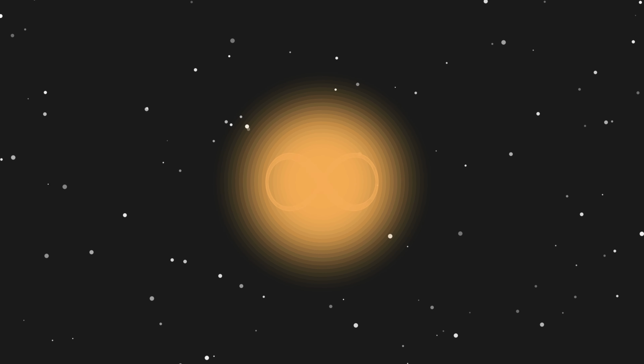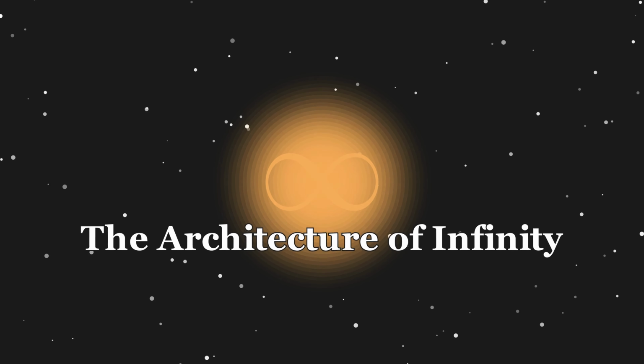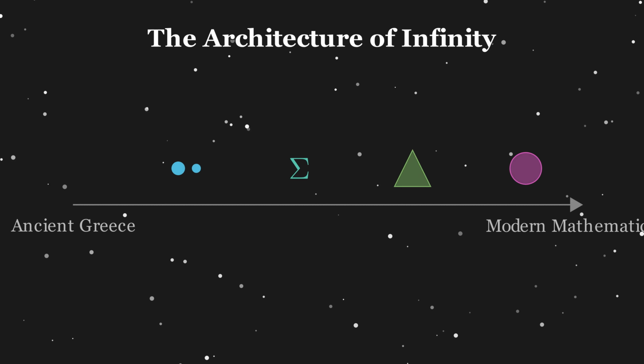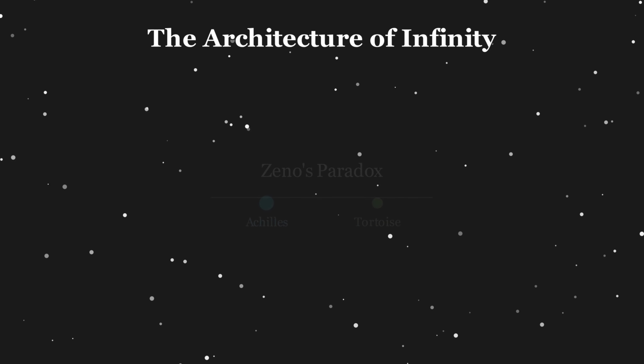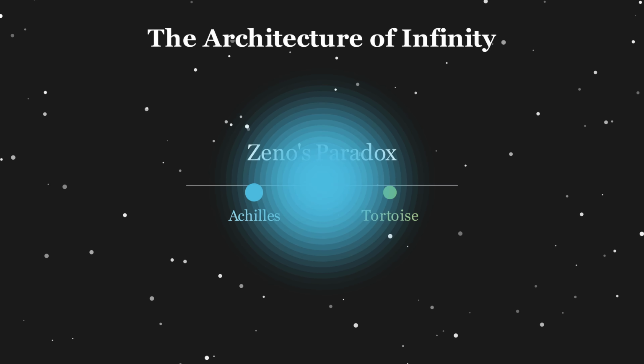What if I told you that infinity is not just a concept, but a hidden architecture that shapes everything around us? Today we'll explore how infinity manifests in our world, from ancient Greek paradoxes to the most beautiful fractal ever discovered. First, Zeno's paradox, an ancient puzzle that seemed to prove motion itself was impossible.